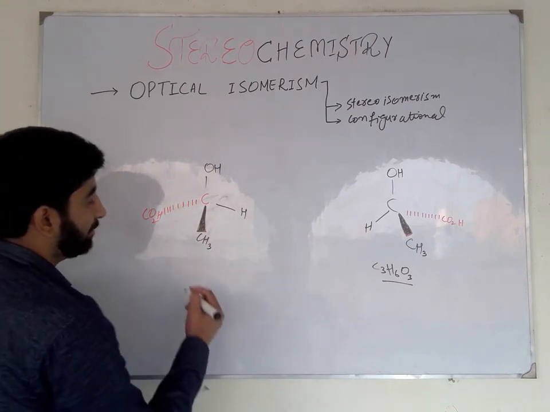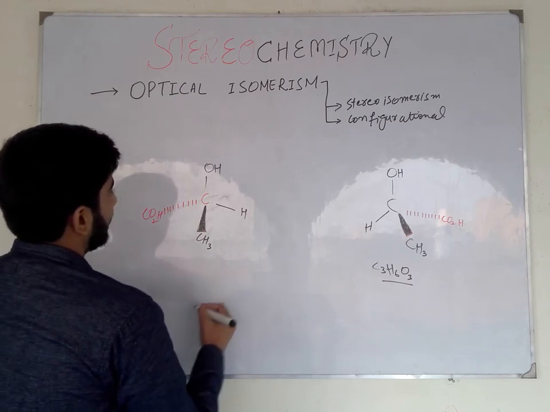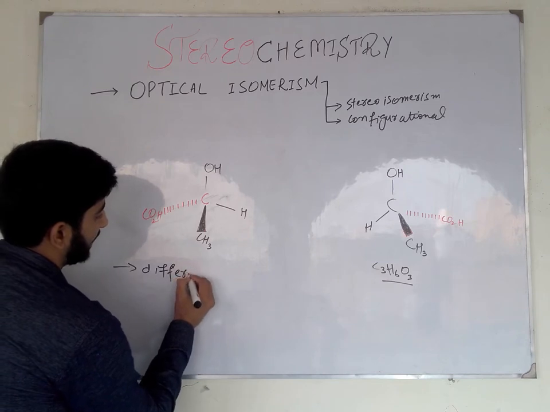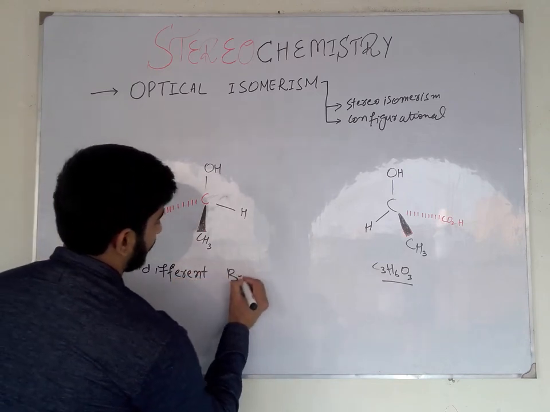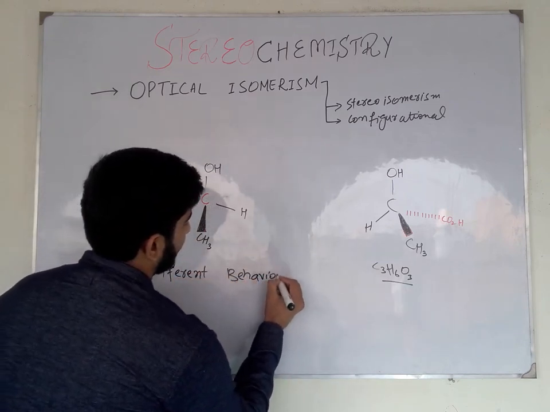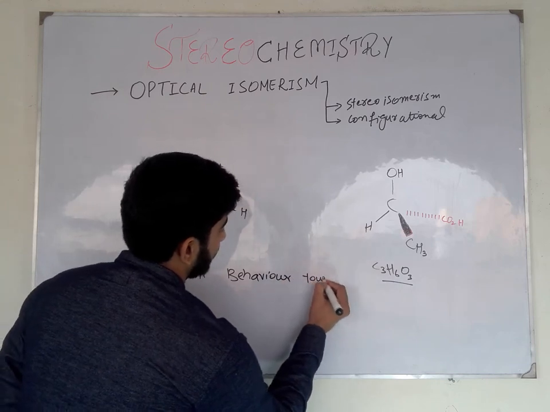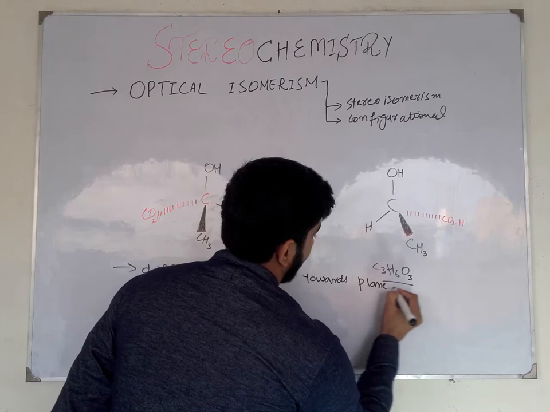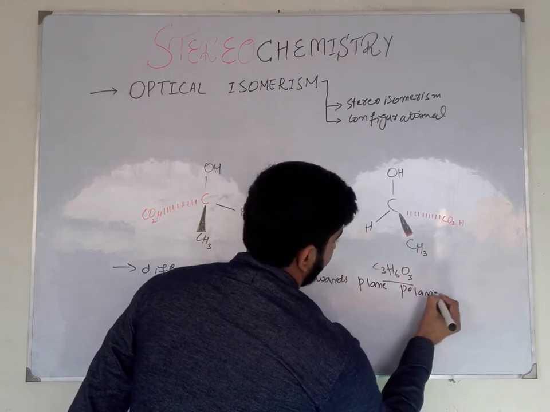So they are two different compounds and they show different behavior towards plane polarized light.